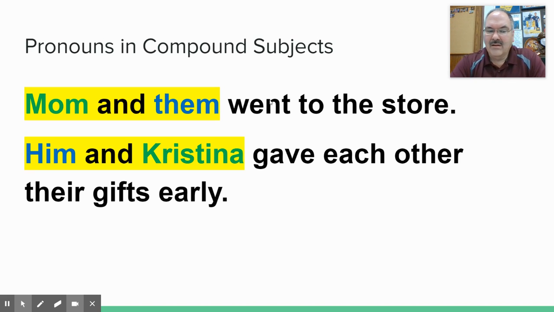Him and Christina would be the subject because it's two people, and those are the two people that gave each other their gifts early. Those two people gave, right? So those are the subjects, but there's more than one in each sentence. What we are trying to fix is when you have pronouns that you might be using incorrectly. And there's a way to test that. Again, green words are nouns, blue words are pronouns.